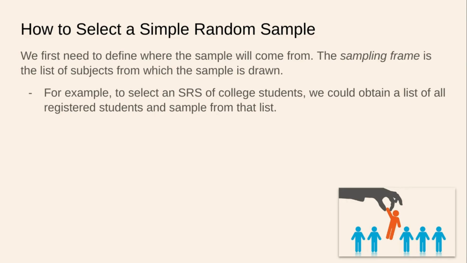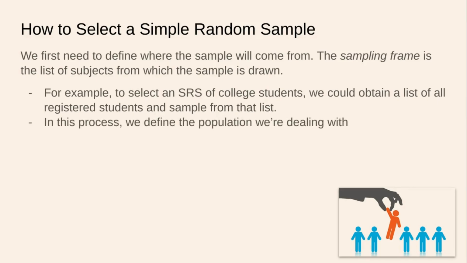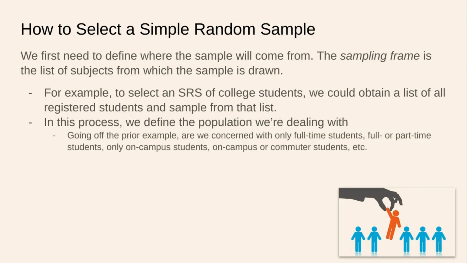And if that sampling frame does in fact contain every member of the population with all the information that we would be looking for, then we stand the chance of selecting a simple random sample. So in this process, we will define the population we're dealing with. So going off the prior example, are we concerned with only full-time students, if we're talking about the college, full or part-time students, only on-campus students, on-campus or commuter students? We need to define what population we are dealing with.